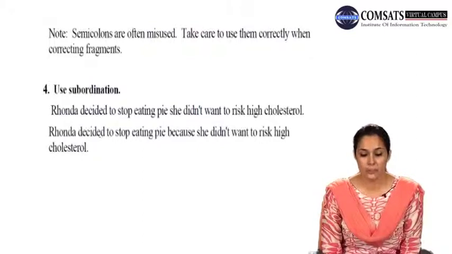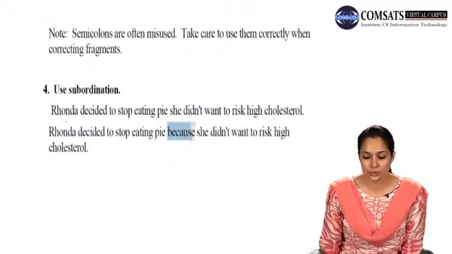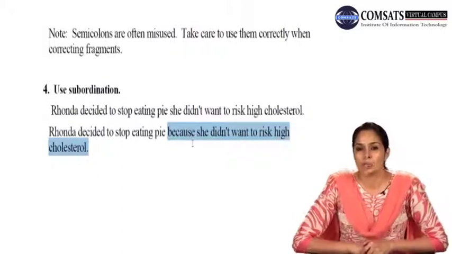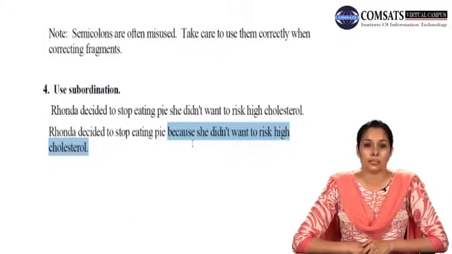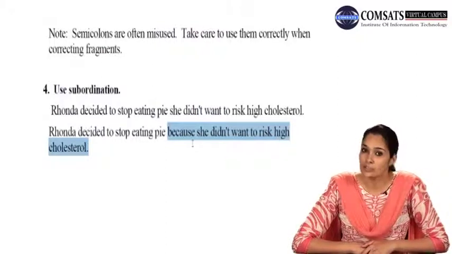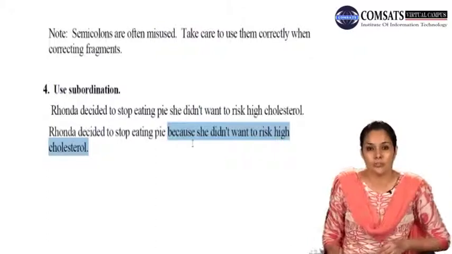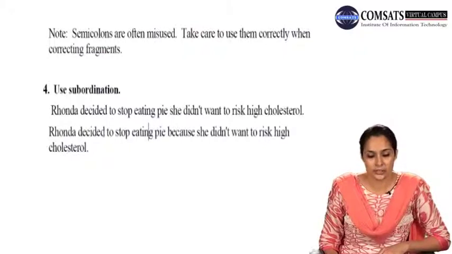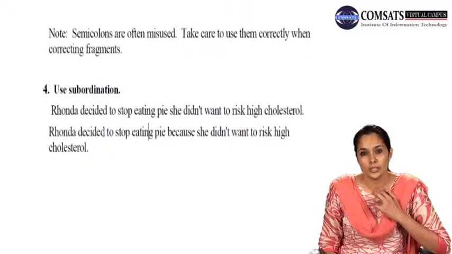Rhonda decided to stop eating pie because she didn't want to risk high cholesterol. So now we see that if we separate because she didn't want to risk high cholesterol, this is a part that is totally dependent for its meaning on the first part that is Rhonda decided to stop eating pie, because it is giving us the reason why she decided to stop eating pie, because she believed that it would risk high cholesterol and she didn't want to do that. So these are the four ways of correcting run-on sentences. You can use any one of those according to the need of your sentence.